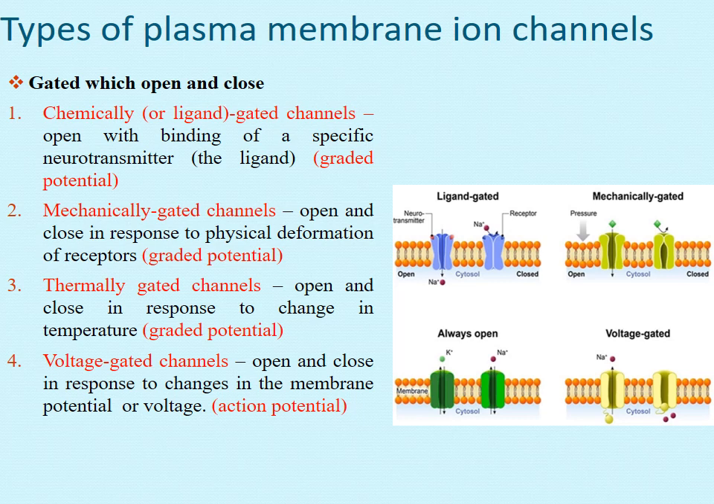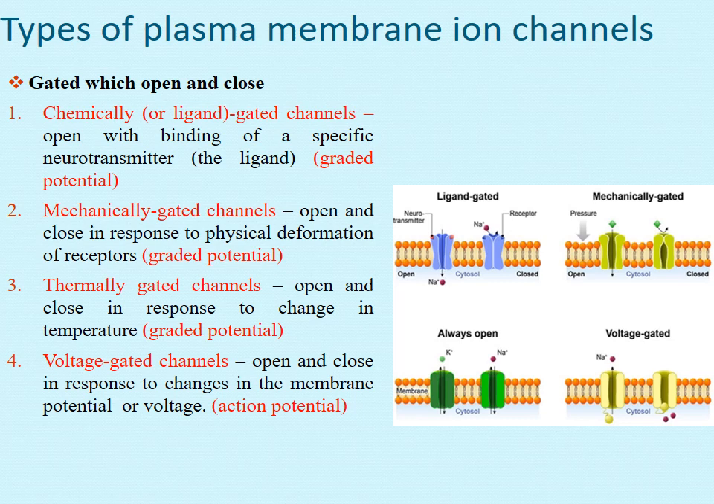The third example, which is not shown here, is the thermally gated channels, and they open and close due to the change in temperature. Whether you make it too hot or too cold, the channels open up, and they are also responsible for the generation of graded potential. The last is the voltage gated channel. The change in voltage opens or closes these channels. Whenever there is a voltage change across the membrane, these channels open or close, and they are responsible for the generation of action potential.